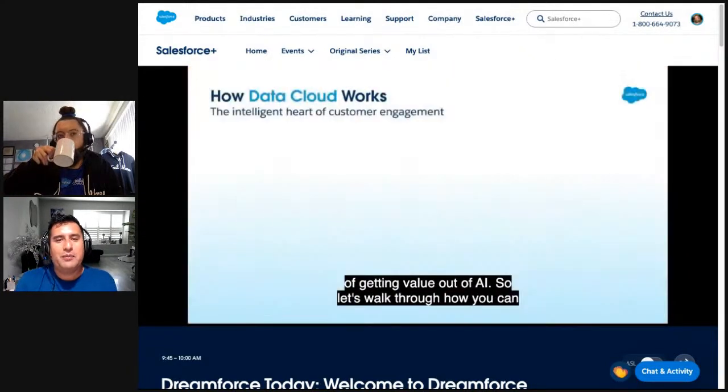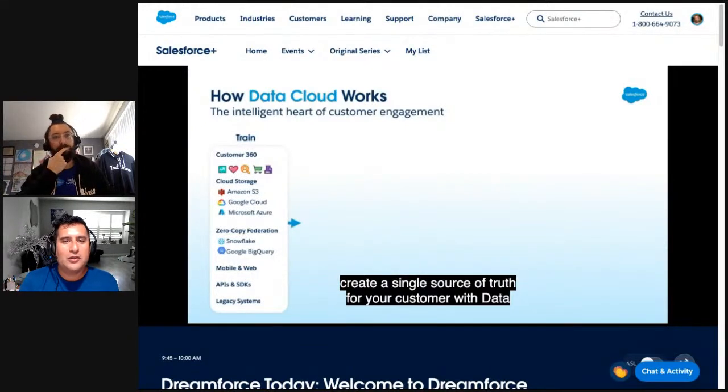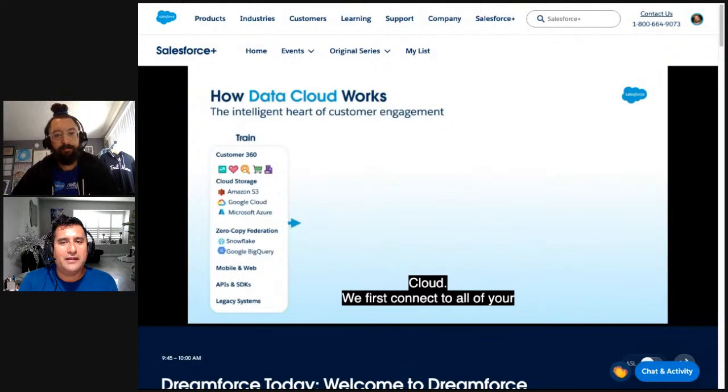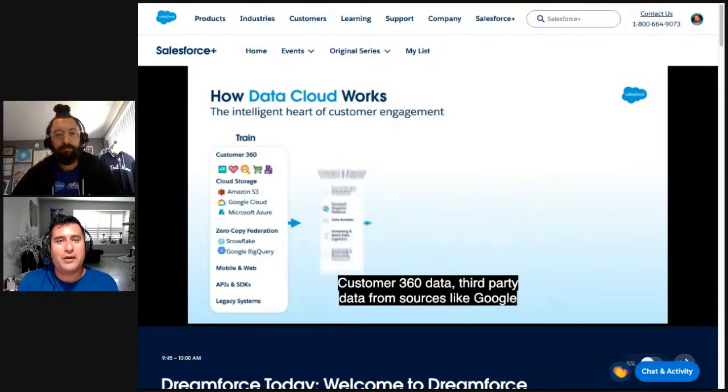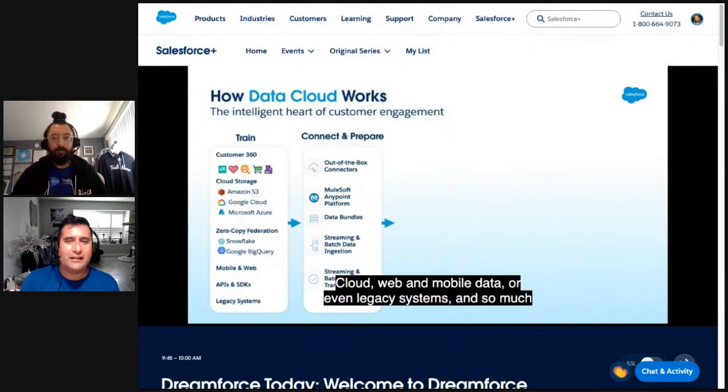We first connect all of your data sources, whether that's customer 360 data, third-party data from sources like Google Cloud, web and mobile data, or even legacy systems, and so much more. Now, companies typically have hundreds of applications and systems that they use to track customer data.